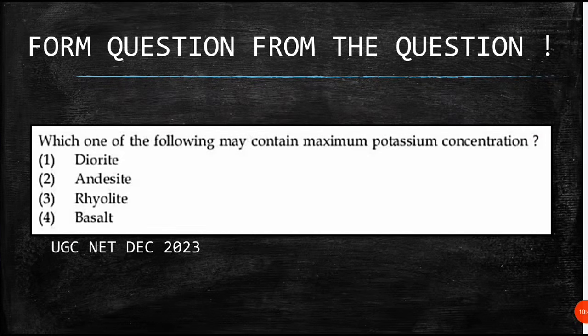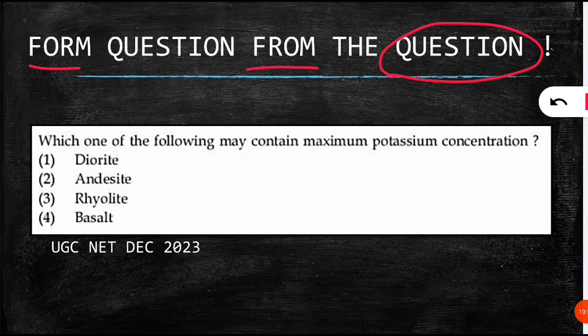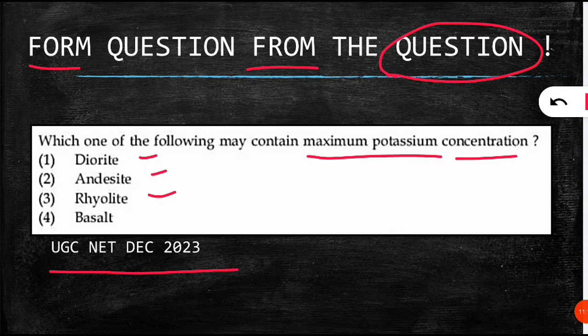Next tip is to form questions from the questions. These are two different things, form and from. So we have to form questions from the questions. That means previous year's questions or any questions you are getting from somewhere. For example, this question was from the UGC NET December 2023 exam for the environmental science paper. The question was, which one of the following may contain maximum potassium concentration? And options were diorite, andesite, rhyolite or basalt.